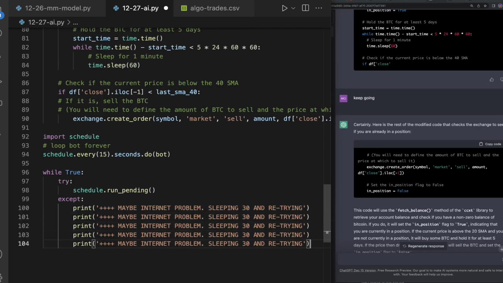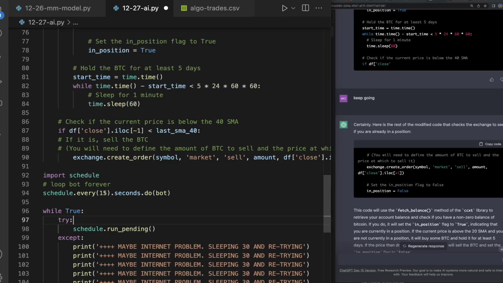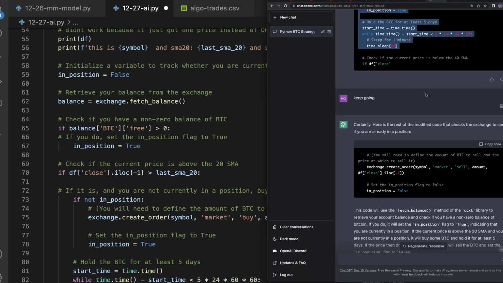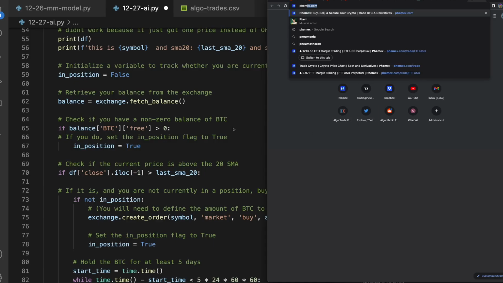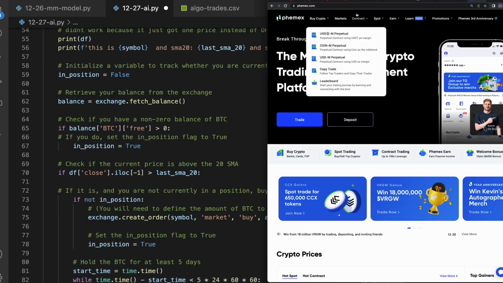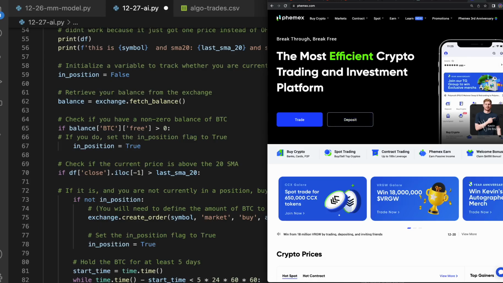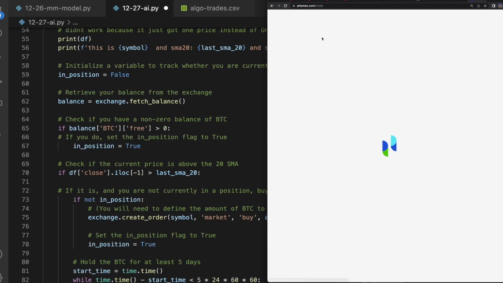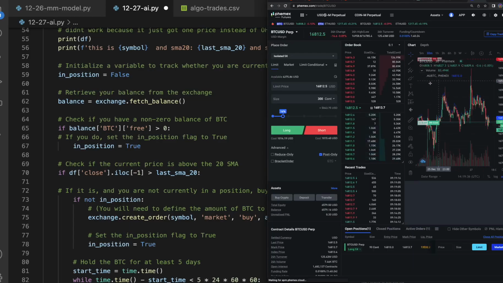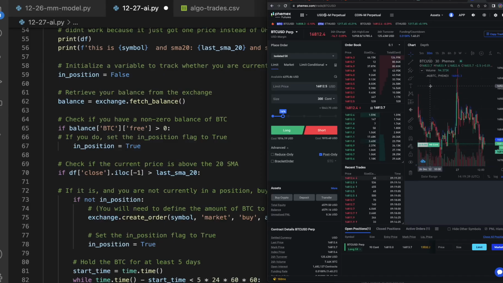I want to go ahead and see if I can get this to run, but I'm not going to spend too much more time debugging it. You can see that if I run this every 15 seconds, let's just run it for 1 second now, and let's go ahead and go to my Pmax. Well, let's see if it runs first. Pmax contract. Let's go to BTC. Oh, it looks like my market maker is in there already.